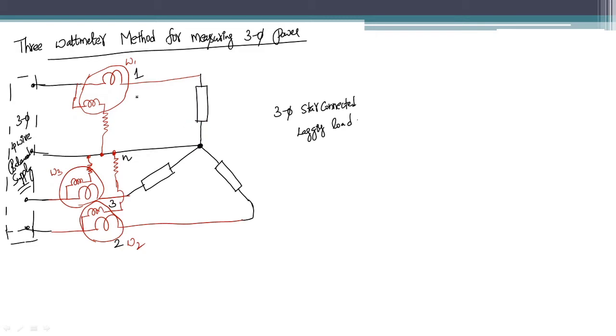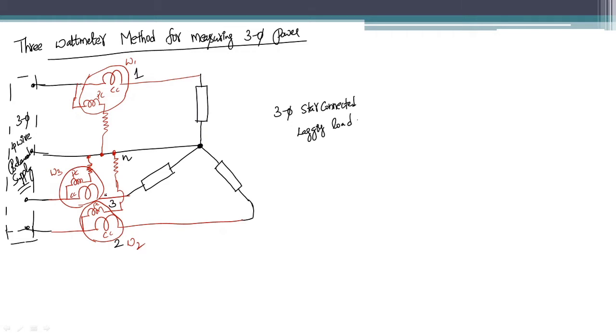Okay, so the current coils of the watt meters W1, W2 and W3 are connected in series to the star connected load, whereas the potential coils, okay, so this is the current coil, this is the potential coil, here this is the current coil and this is the potential coil, and here this is the current coil and this is the potential coil, right?